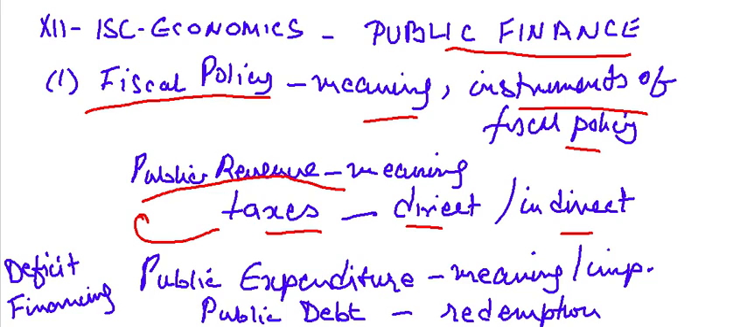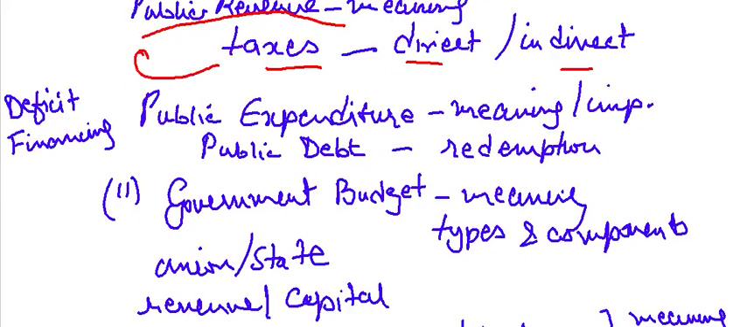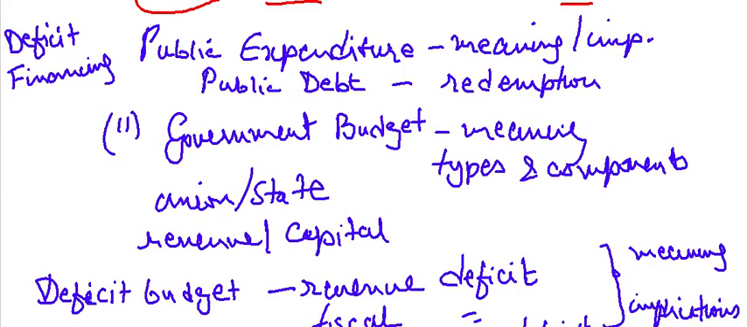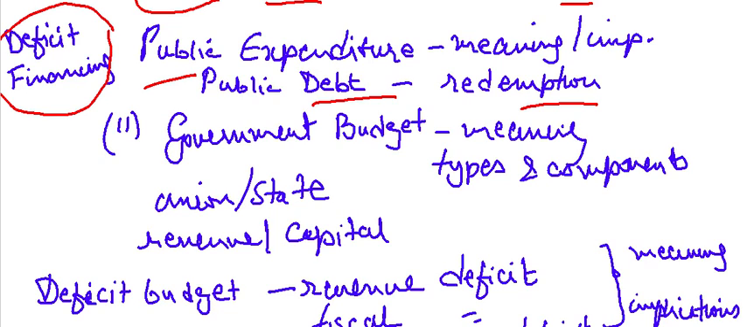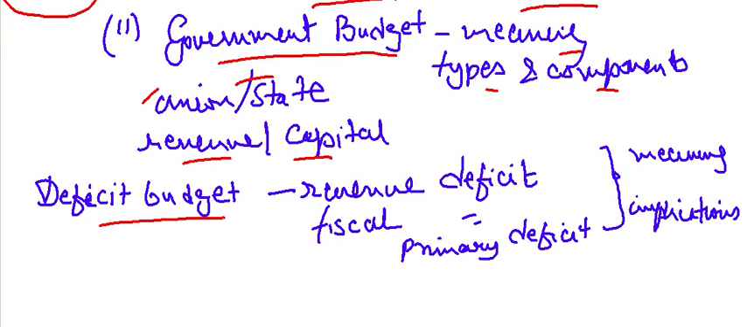And when you are talking about revenue, as we discussed earlier, you have to know what is public expenditure. So what is public debt, what is redemption, and what is deficit financing. This is very important. I have repeated it again for you. The second part under this module is government budget. You have to know the meaning, types, components. That is, what is a union budget, state budget. You have to know what is revenue, what is capital. And when we move towards the end of this part, we have to know what is a deficit budget. We have to know what is revenue deficit, fiscal deficit, primary deficit, and what are the implications of having such a deficit.